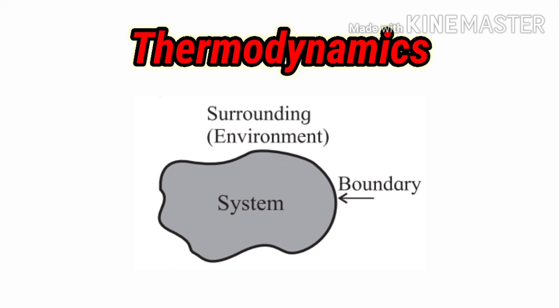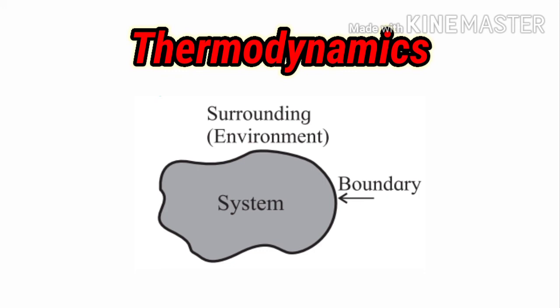Now we will understand what is meant by the surrounding. The area other than the system is the surrounding. We have already taken the example of water in a glass: the water inside the glass stands for the system, and the area of the universe other than that water stands for the surrounding. In short, the area outside the system stands for the surrounding.